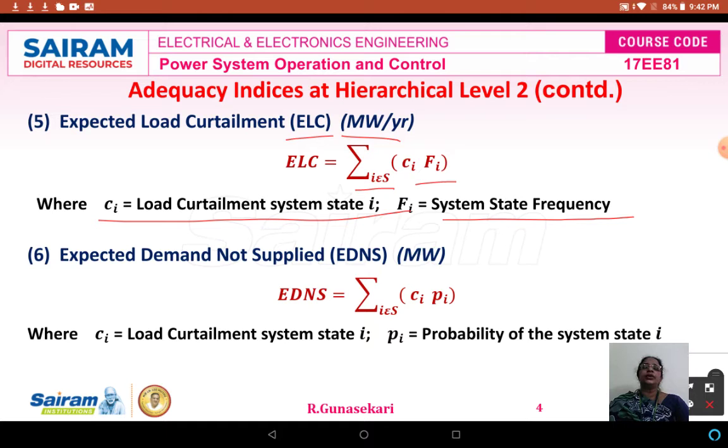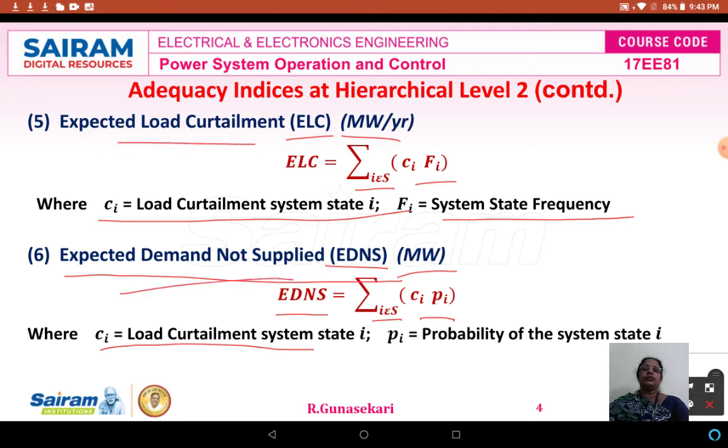The sixth adequacy index at hierarchical level 2 is the expected demand not supplied, EDNS, which is measured in megawatts. The formula is EDNS equal to the summation over i in S of CiPi, where Ci is the load curtailment of system state i, and Pi is the probability of system state i. So this is the difference between the expected load curtailment and the demand not supplied: the only difference is CiFi versus CiPi.